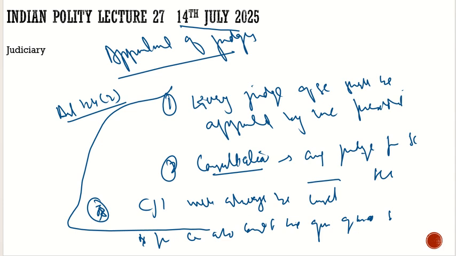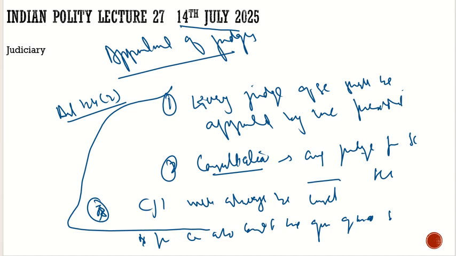The case first went to the Supreme Court and was heard as SP Gupta versus Union of India in 1981. The first question was with respect to consultation: is the consultation of the judge binding on the President?